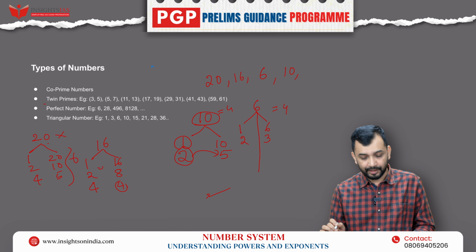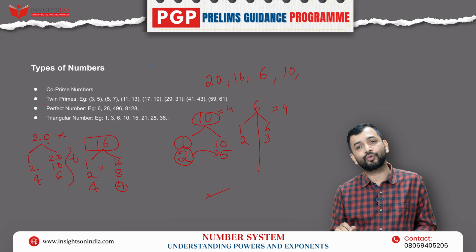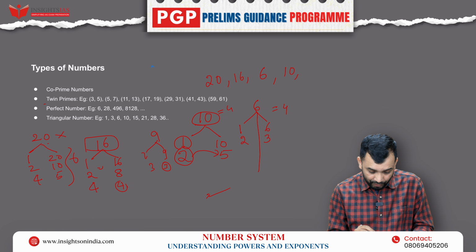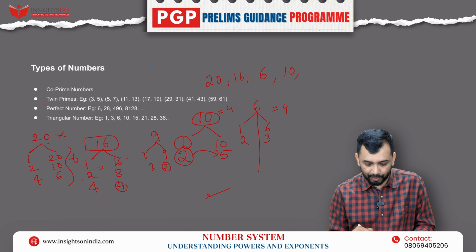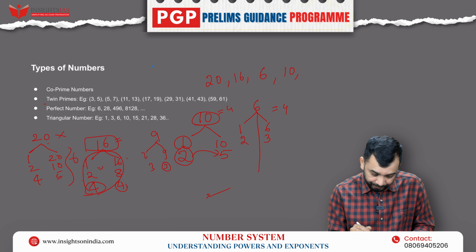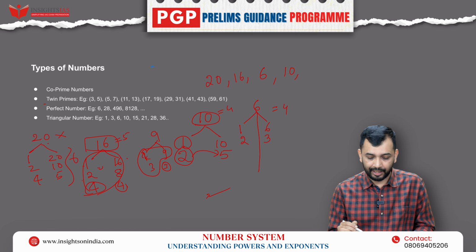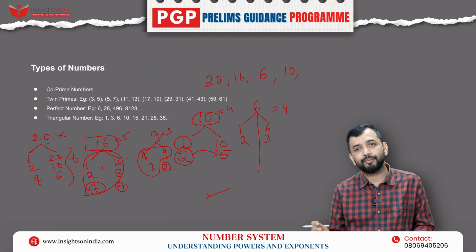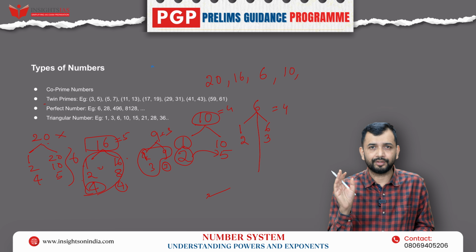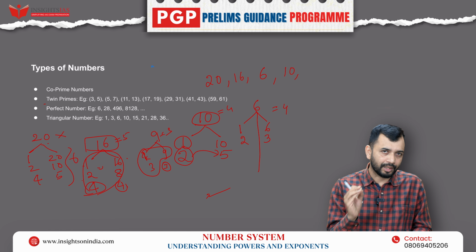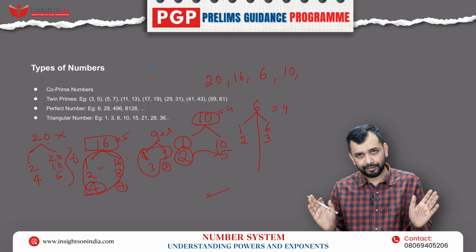Alright. But when I take a perfect square, that is 16, let's take 9 also. 1, 9, 3 3s. Now how many factors are there? For 16, if you look at 1, 2, 4, 8, 16, 4 cannot be counted twice. I will count it once only. So that means the total factors are 5. Here, the total factors are 1, 3 and 9, that is 3. So whenever a number is a perfect square, the total number of factors will always be odd. Similarly, whenever a number is not a perfect square, then the total number of factors will be even. This is the basic rule 1.